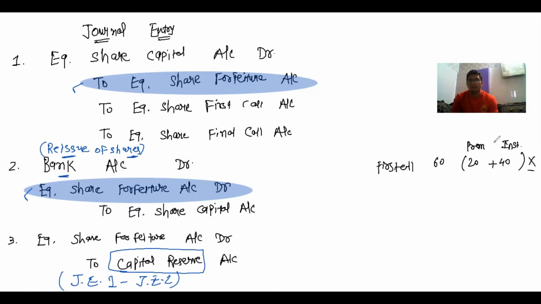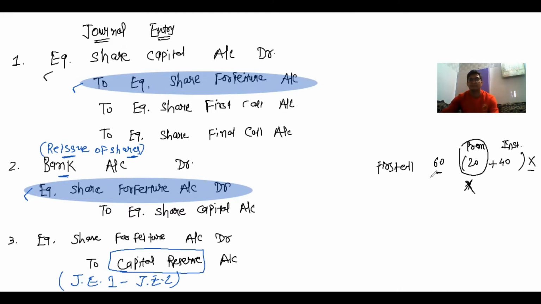Now if such shareholder failed to pay 60 rupees as an installment, it means he has also not paid the premium amount. So premium account he has not paid, and that's why premium account is debited in the first journal entry. Whatever premium is not paid by the shareholder, in the first journal entry premium account is debited.